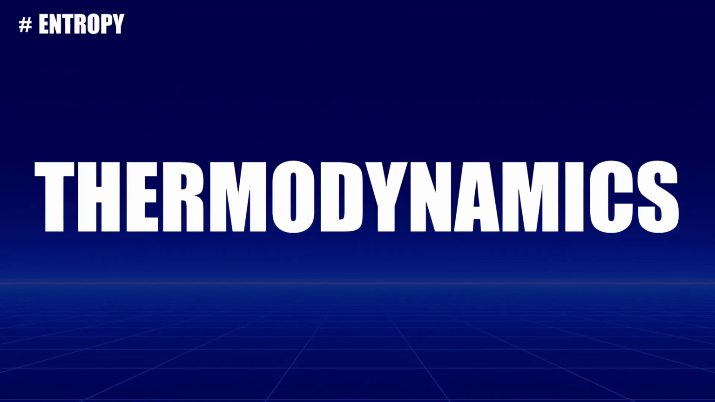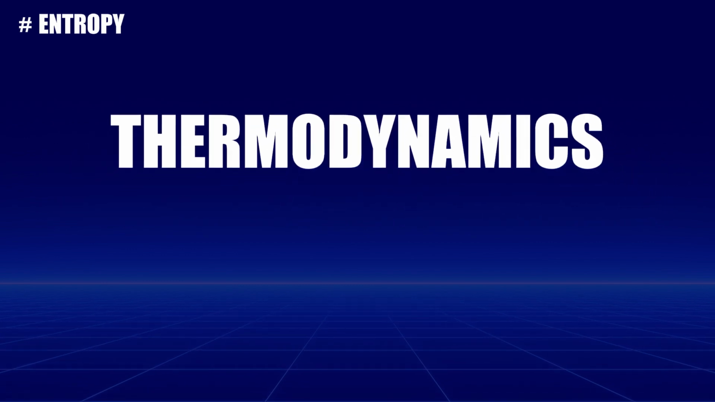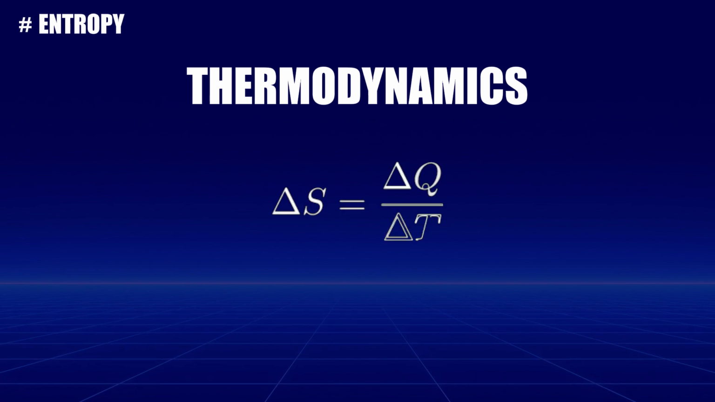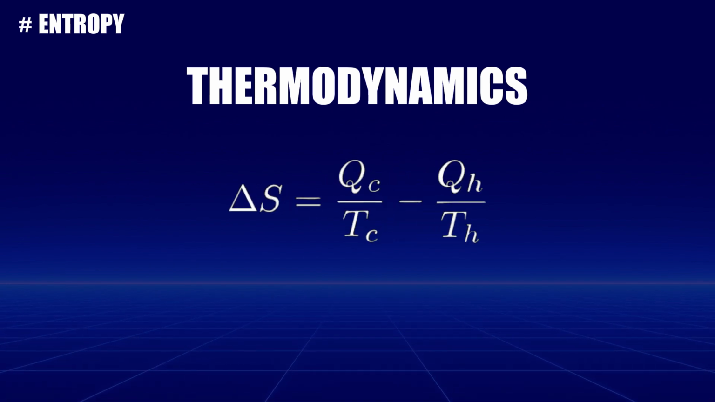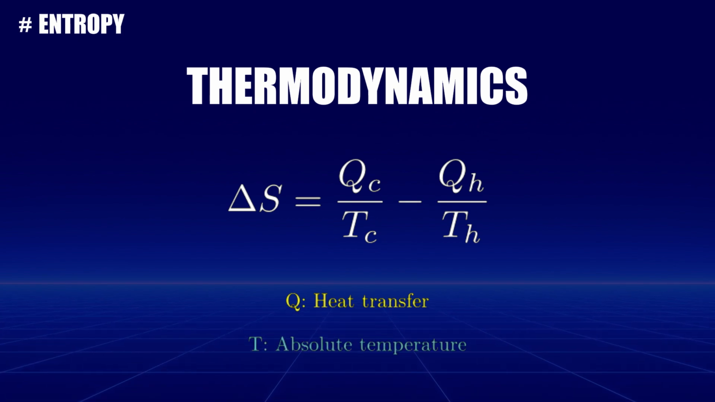In thermodynamics, we are typically more interested in the change of entropy. The change of entropy for a process can be given by the following equation. Here, Q is the heat transfer during the process, and T is the absolute temperature at which the process occurs. For processes involving large reservoirs, we often assume the temperature remains constant. When the temperature varies, an average temperature can be used as an approximation.